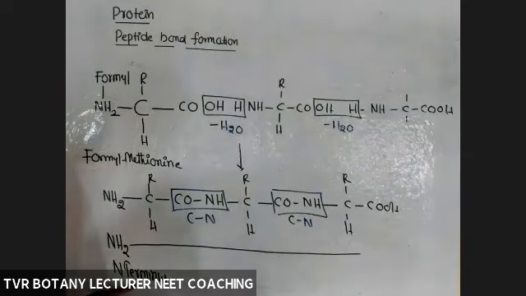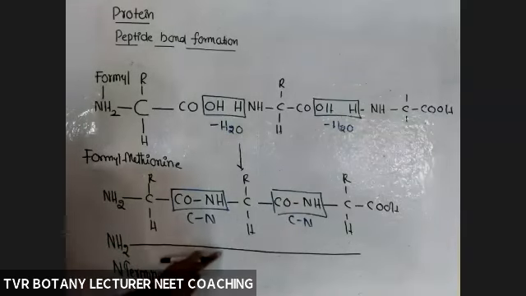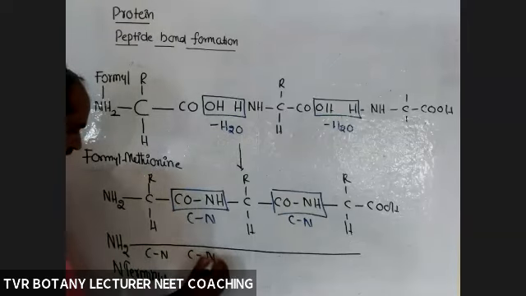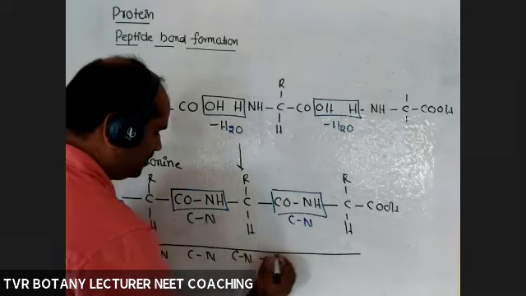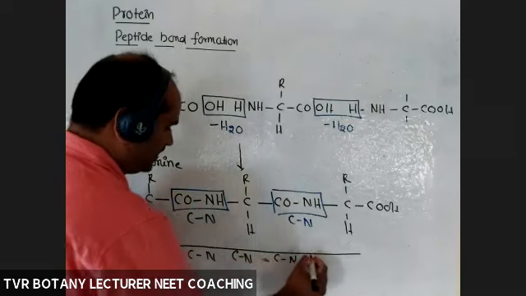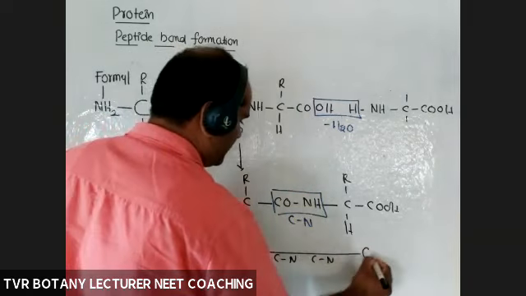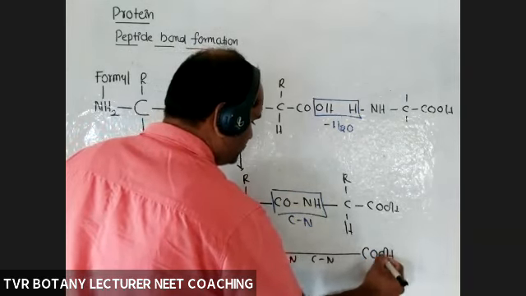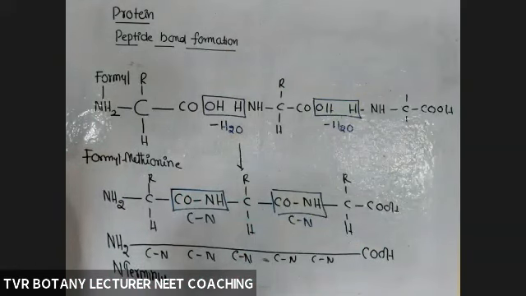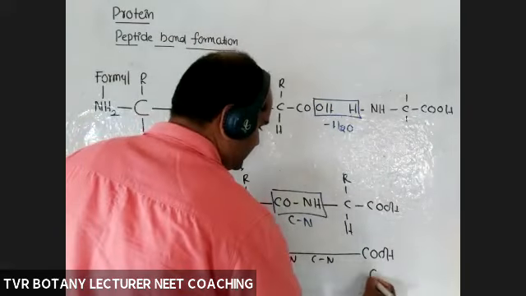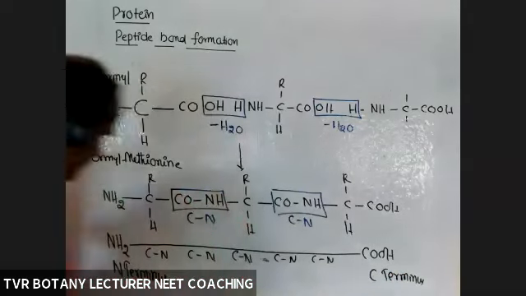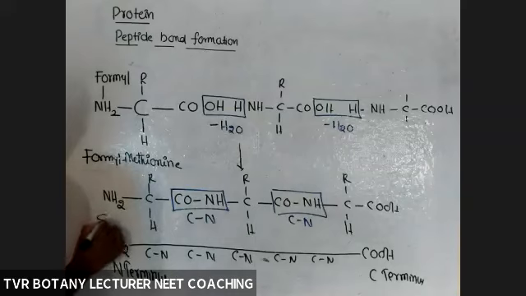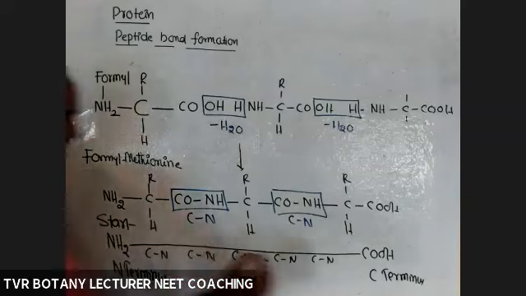C bond N, C bond N, like that, and continue it. And here also many are there, bond formation C bond N, and finally the COOH group of the last amino acid is free. So this end is the C terminus. This is the starting part and this is the end part.